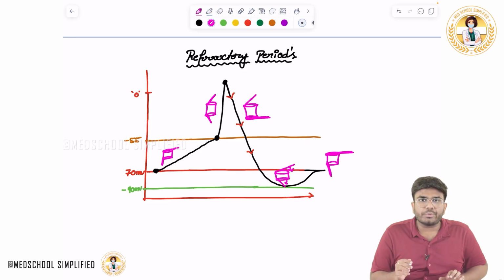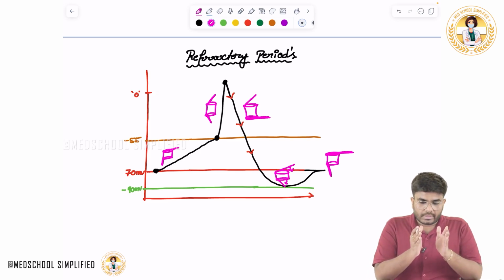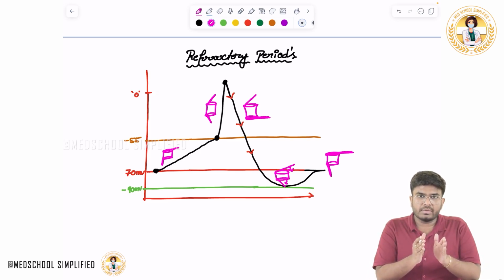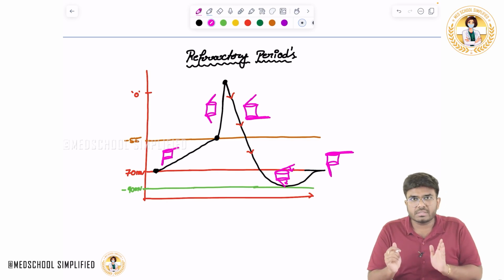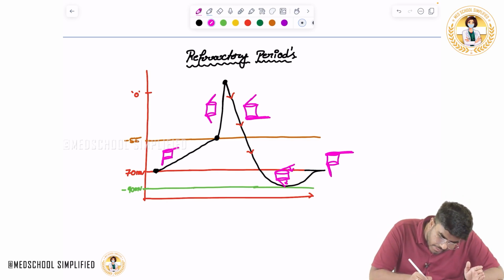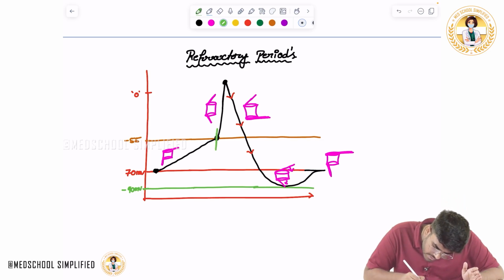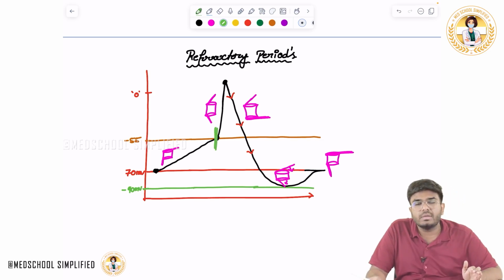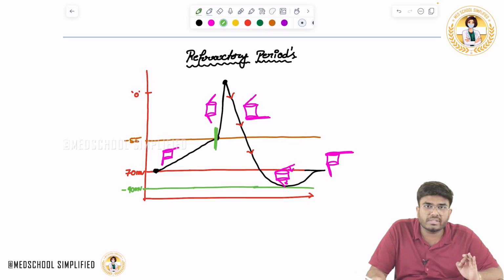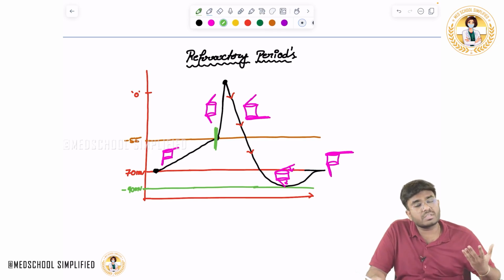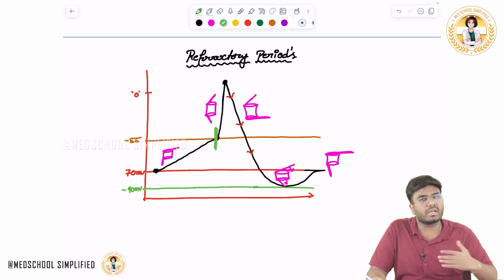Now see, I have told you that when you are working for some time, you are going to take rest. During this period, say I am showing in green from this point, depolarization started. Now the voltage gated sodium channels are completely open.